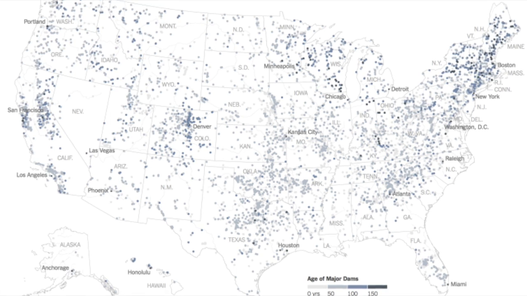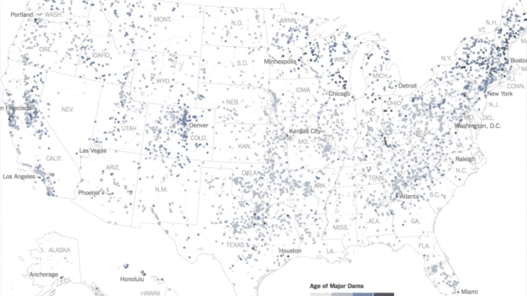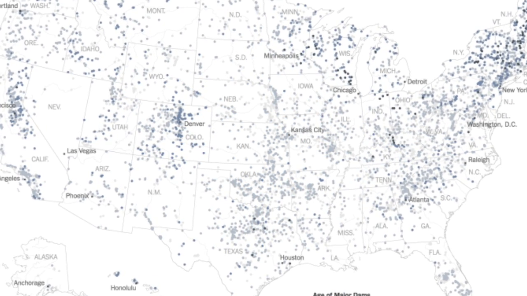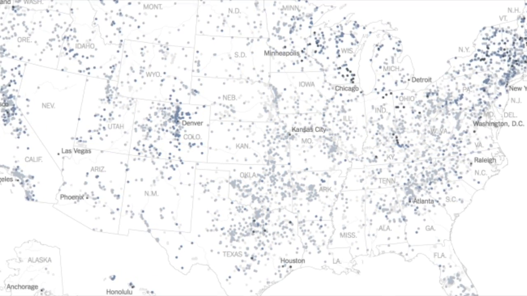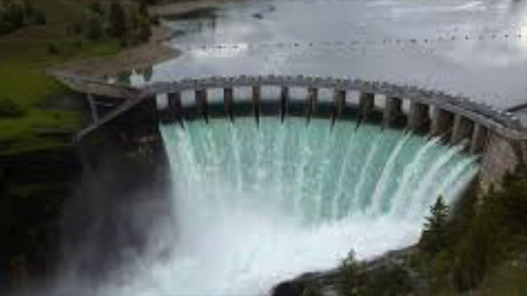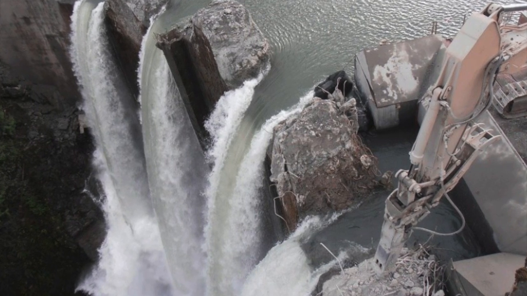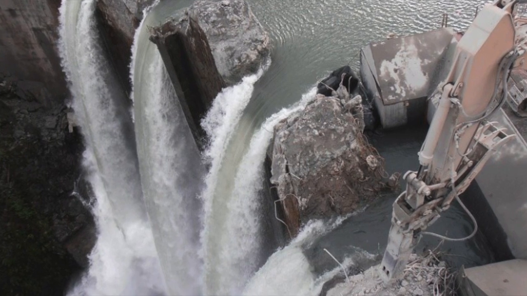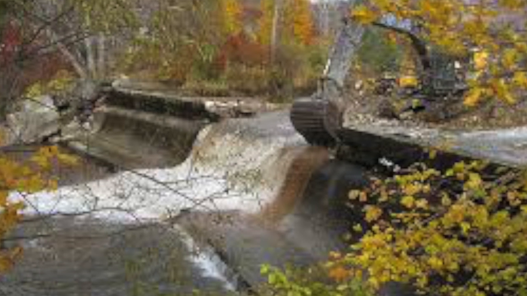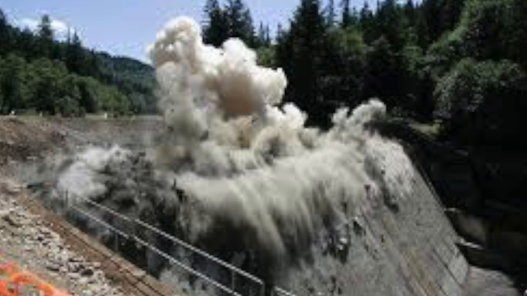Dams throughout the country are also aging significantly. In fact, according to the American Society of Civil Engineers, 70% of the dams in the U.S. will be over 50 years old by the year 2020. This puts many of them at high risk for causing dangerous floods. Not only are they dangerous, many of them are so old that they are no longer providing any of the benefits for the surrounding areas. Despite their age, the infrastructures are still in place, and they are having serious negative impacts on the environment, especially for the anadromous fish species.